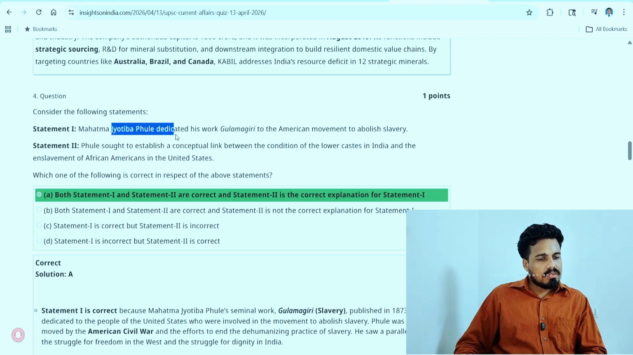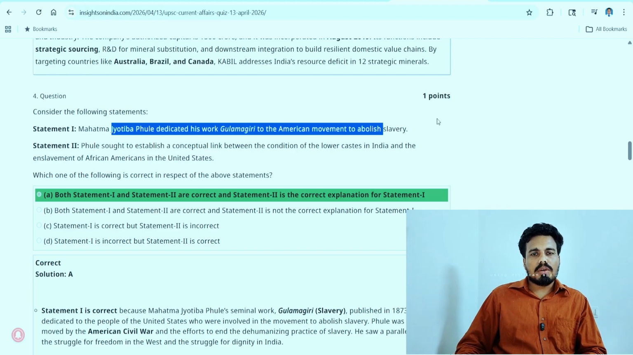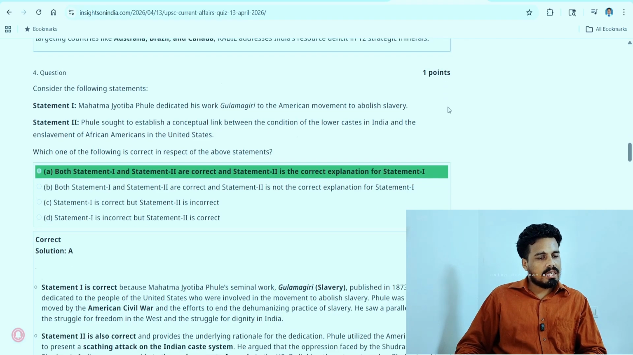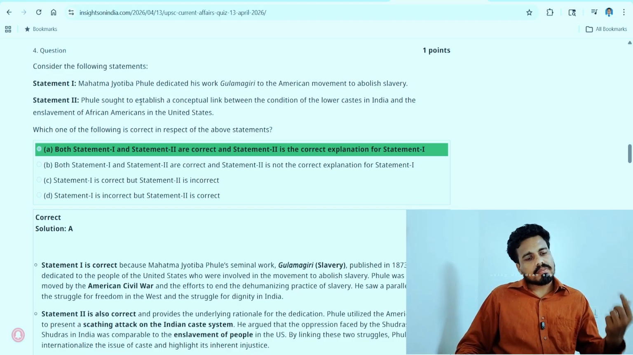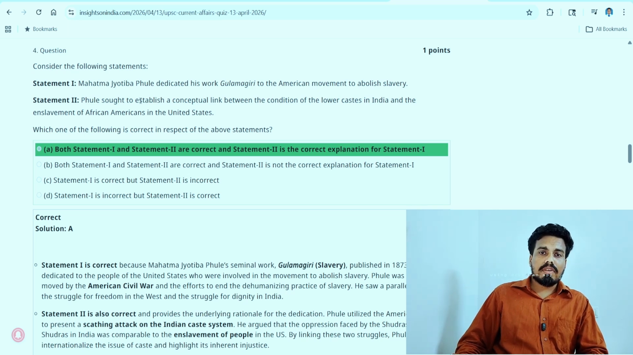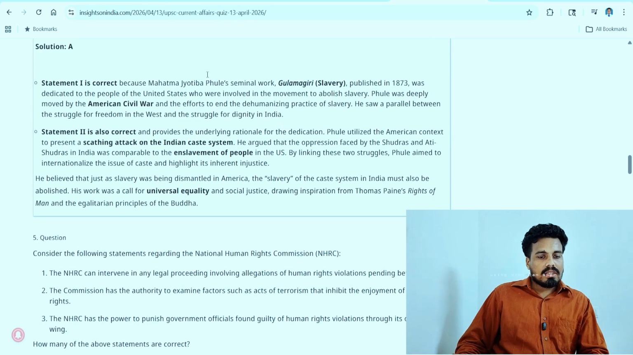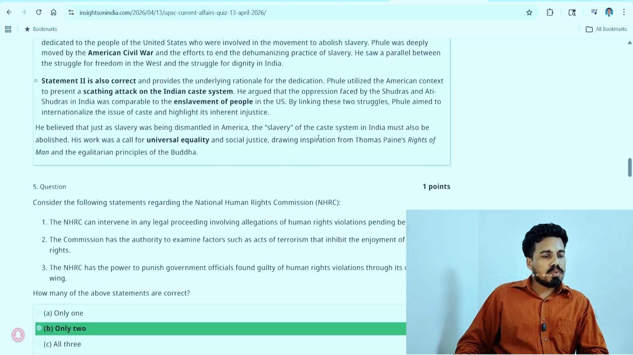we know this Jyotirao Phule, he dedicated Gulamgiri to the American movement abolishing slavery. So second statement, we were not sure, but India has caste system, and at the same time, contemporary event has taken place, that is African slavery and American dominance. So a scholar like Phule must have compared these two and written a book. So these two statements are justifiable. That's why we mark first statement as the answer here. Okay, now you can search the details here and just move on, read and move on.